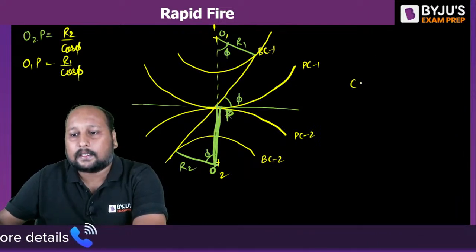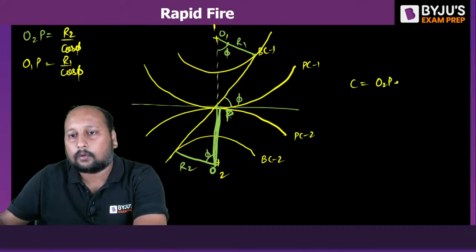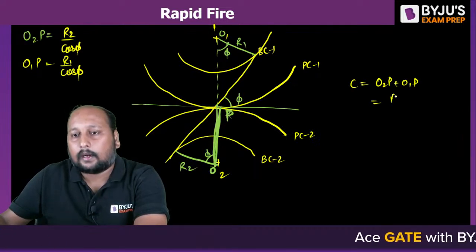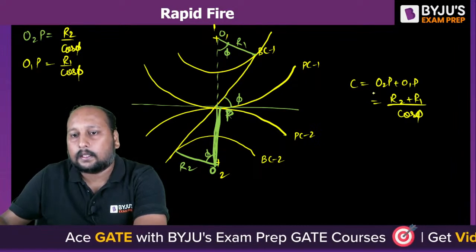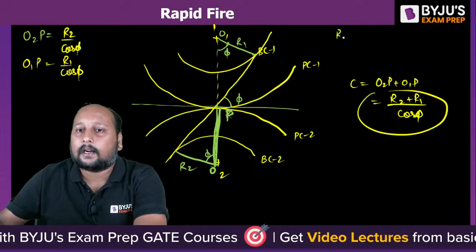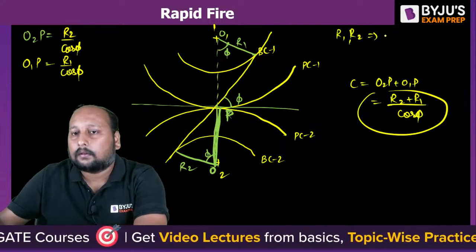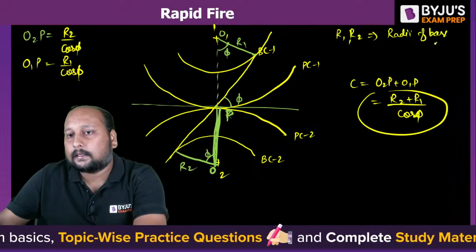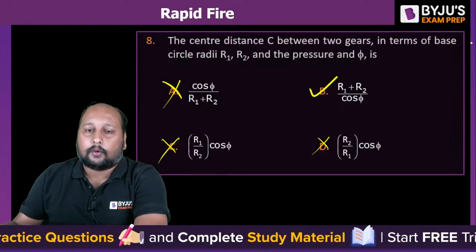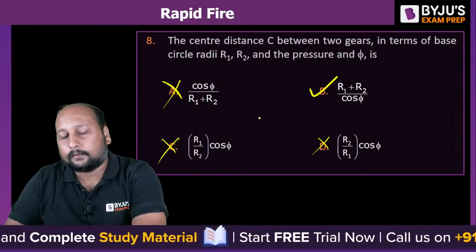So the central distance is equal to O2P plus O1P, that is equal to (R1 plus R2) by cos phi. This is the central distance where R1 and R2 are the radii of the base circles. So here we are getting option B as the correct answer.